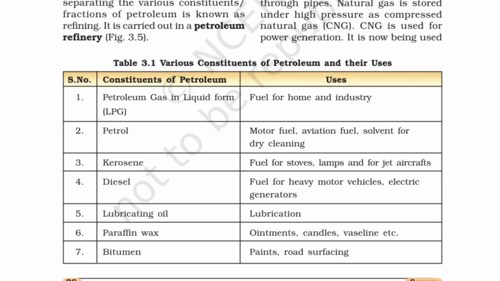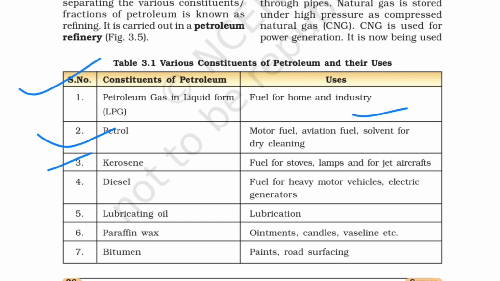Now see, these various constituents of petroleum are formed after the refining of petroleum is done. We obtain these seven constituents, so let's read their uses as well. First, petroleum gas in liquid form, which is LPG, liquefied petroleum gas. The uses of LPG are fuel for home and industry. Then petrol: motor fuel, aviation fuel, solvent for dry cleaning. Third, kerosene: fuel for stoves, lamps and jet aircraft.